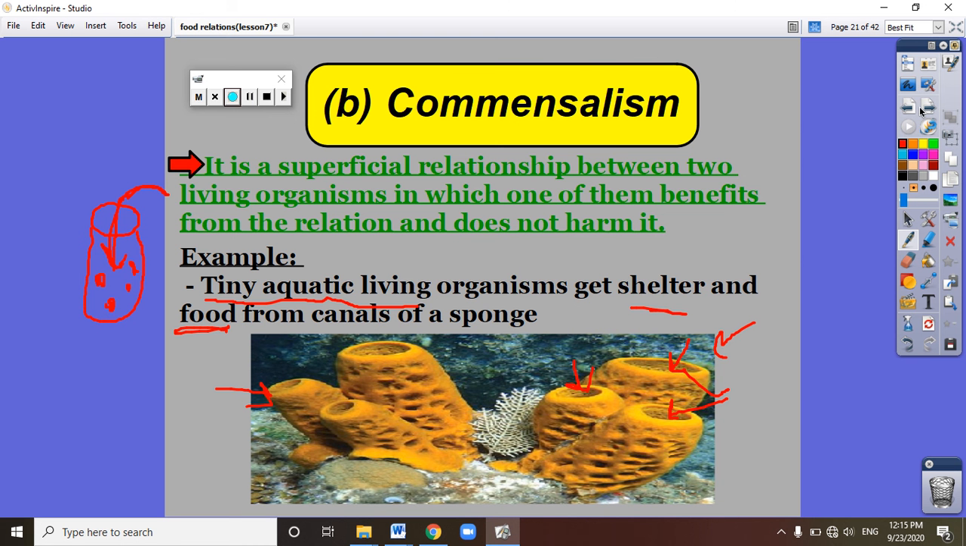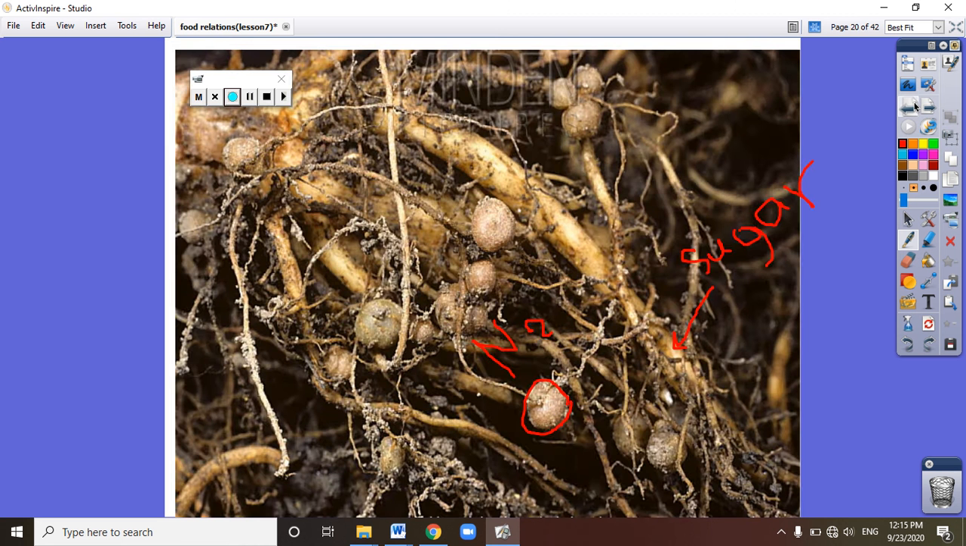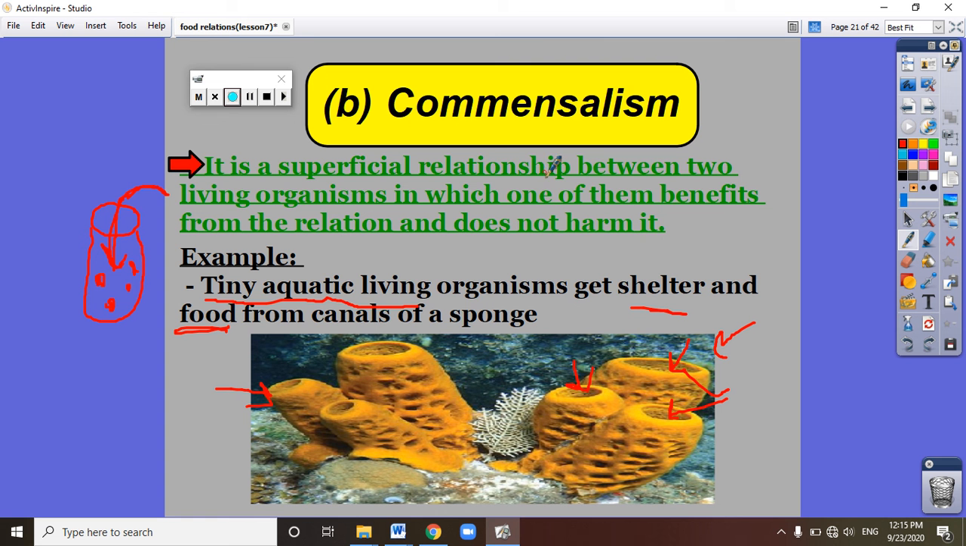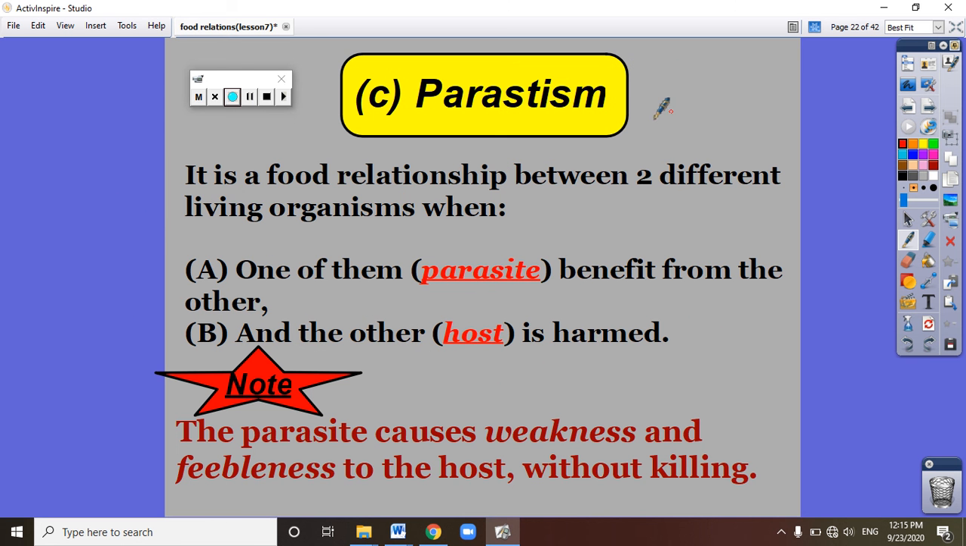Don't forget, in the mutualism food relationship, both living organisms benefit from each other. The nodular bacteria give the plant nitrogen, and the leguminous plant gives the nodular bacteria sugar. But in the commensalism food relationship, one gets benefit but the other neither benefits nor is harmed. The sponge gets nothing from the tiny aquatic living organisms, but they get shelter and food from the sponge. Number 3 is parasitism.